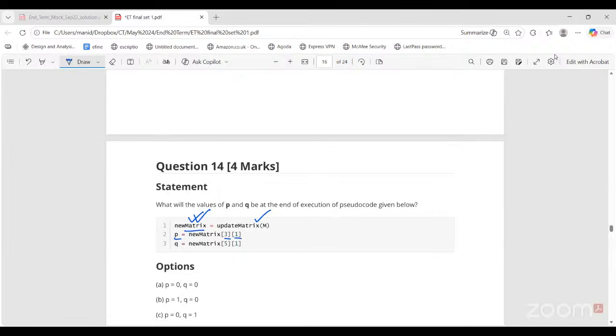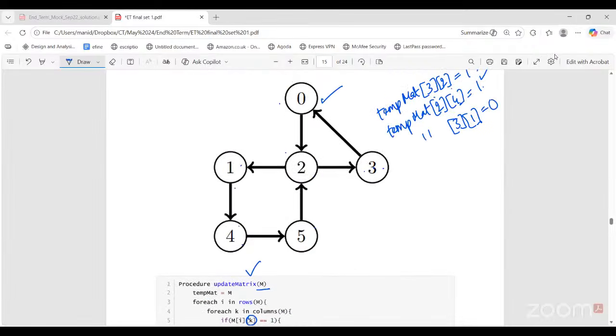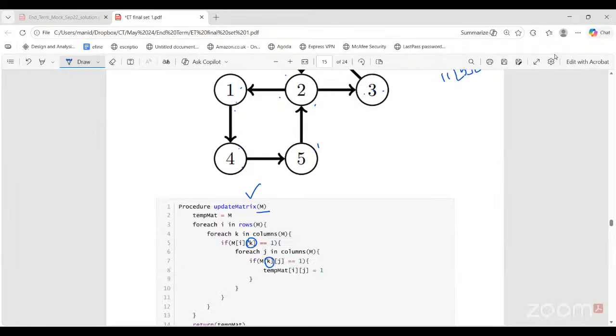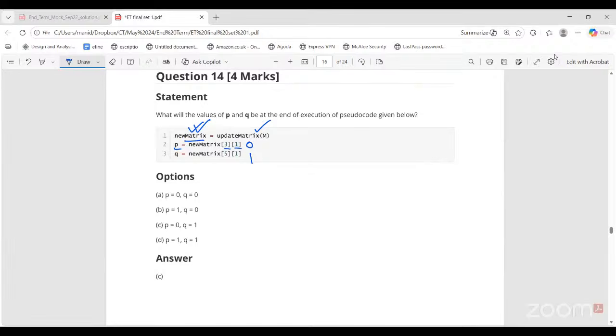So for P, the value will be 0. For 5, 1, let's check. Is there a path? Can I reach 5 to 1? Yes, 5 to 2, 2 to 1. So for 5, 1, the value will be 1. So which is the correct option? P0, Q1.